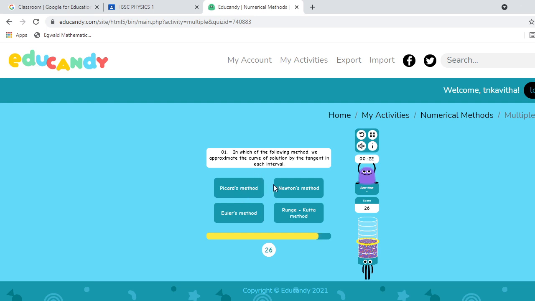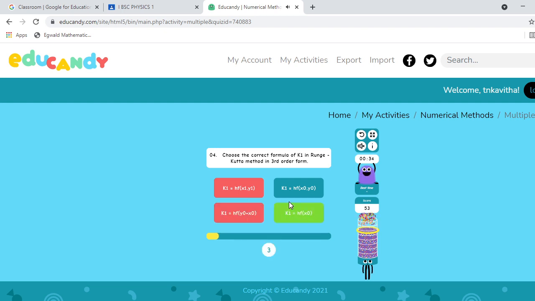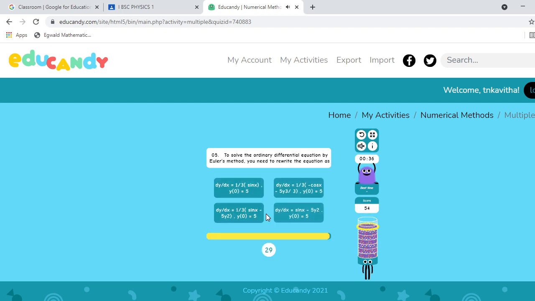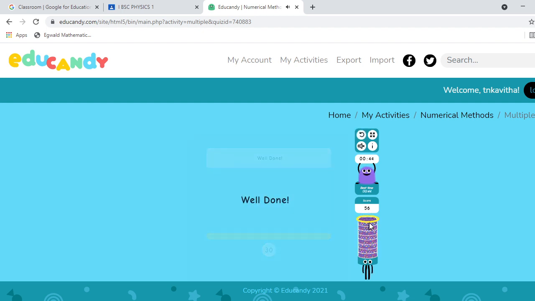Okay, next question. What is the answer? Correct, Euler's method is the correct answer. Next, Runge-Kutta method. No, it's not correct. If you put a wrong answer, it moves fast. Look, it moves fast. Correct. My candy box filled because I answered correctly within that 30 seconds. So like that you can play the game.